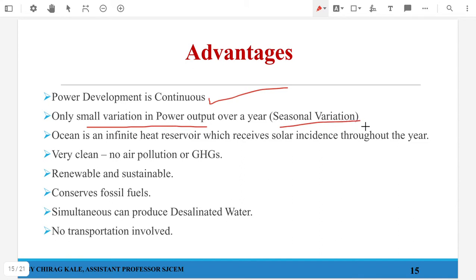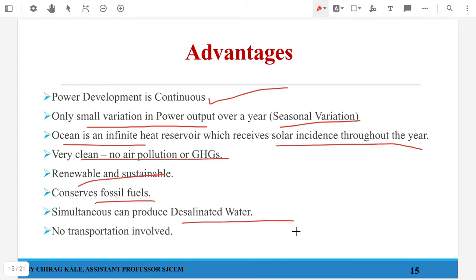There are no seasonal variations. Ocean is infinite. Okay, and the solar radiation is almost incident throughout the year, so we can get the energy throughout the year. It is clean. There is no pollution, there are no greenhouse gases, a renewable and sustainable energy source. As it is a clean and renewable energy source, we conserve our fossil fuels.